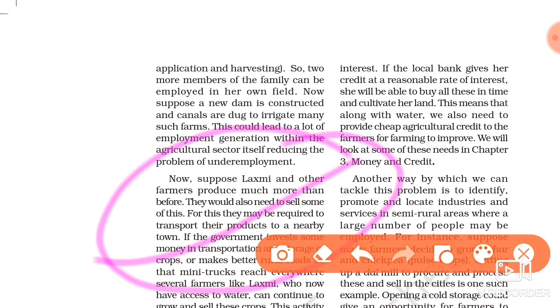So to create more employment, first the government has to identify, promote or locate industries in semi-rural areas. Every state or region has the potential for increasing income and employment for people in that area. It can be done by tourism, regional craft industry, new services like IT.